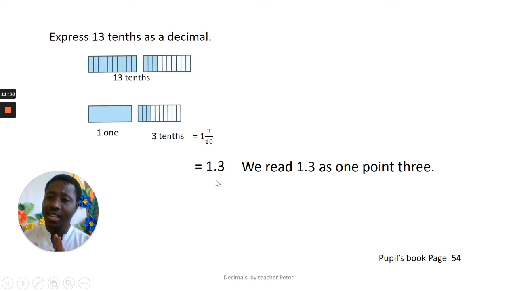Or, as the question said, express it in decimal, it is called 1.3. Let's read it together. 1.3. One more time. 1.3. So when we have 1 3 tenths, then it is equal to 1.3 as in decimal.